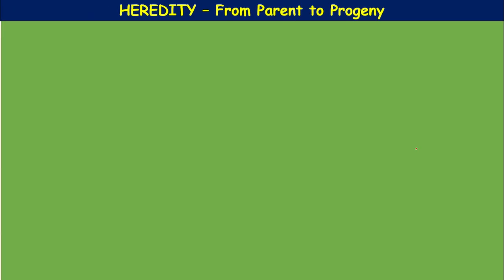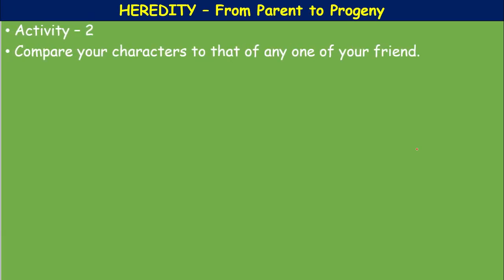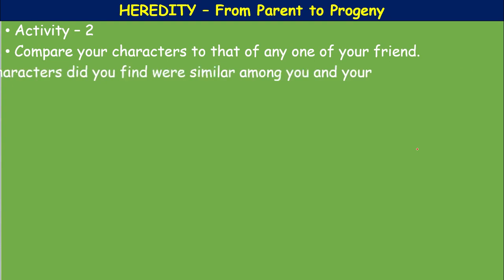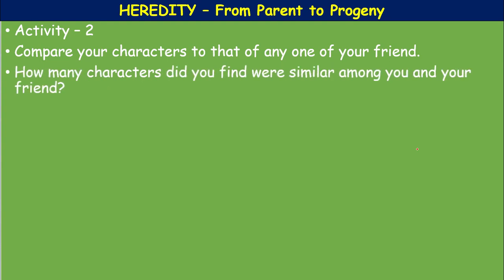So this is another activity you need to perform. Activity 2: compare your characters to that of any one of your friends, so that you will know the difference. How many characters did you find were similar among you and your friend?